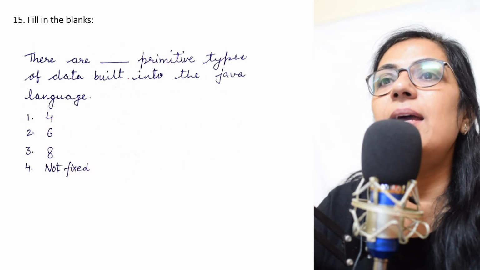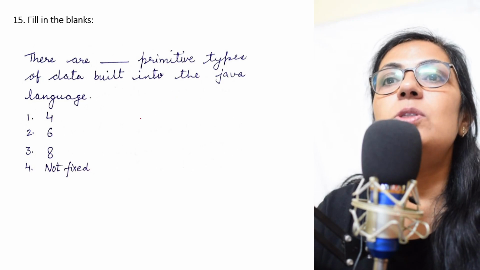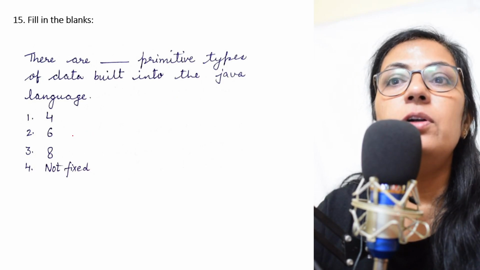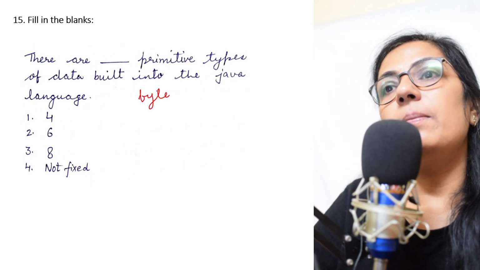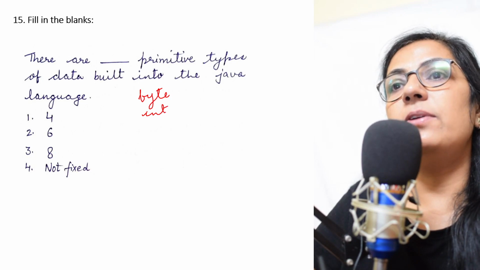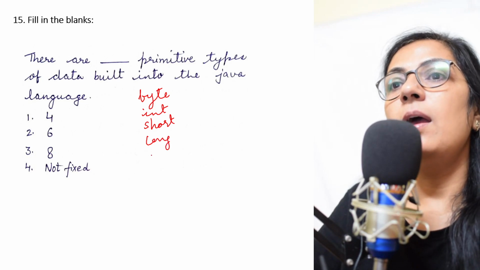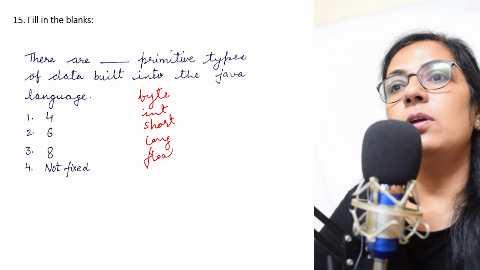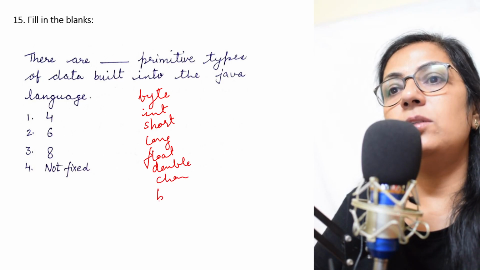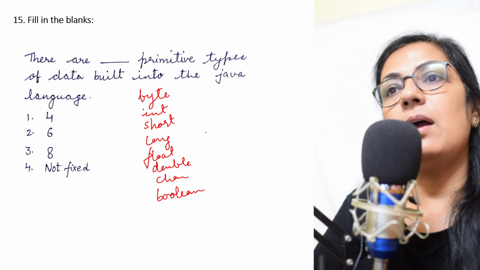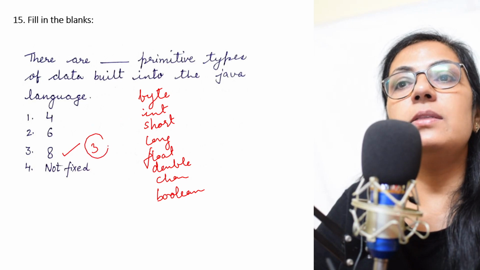Fill in the blanks. There are dash primitive types of data built into Java language. Options are 4, 6, 8 and non-fixed. Children, let me tell you the data types which are primitive data types. Byte, short, int, long. Then you have float, double, char and boolean. And what is the count of this? 1, 2, 3, 4, 5, 6, 7, 8. So option 3 is the correct answer.